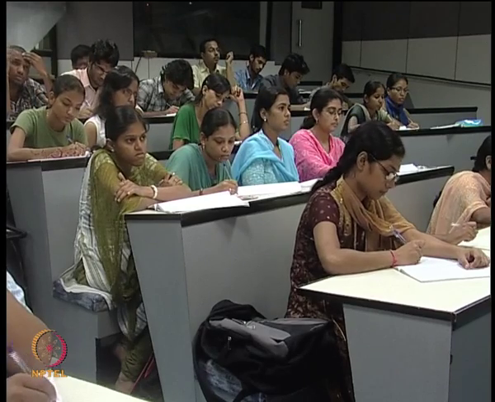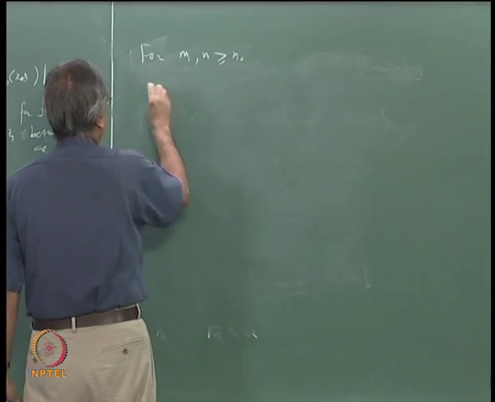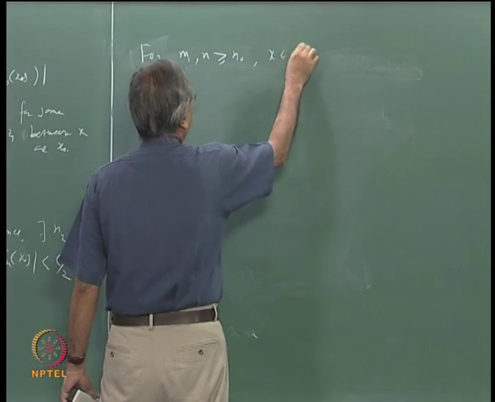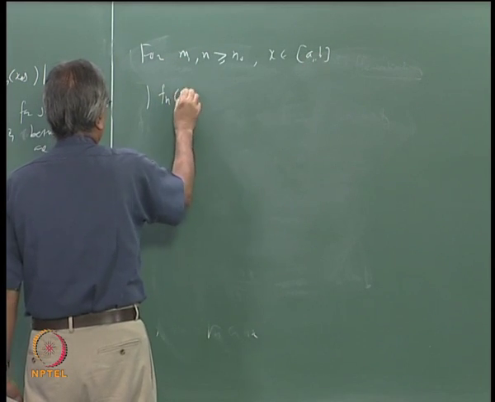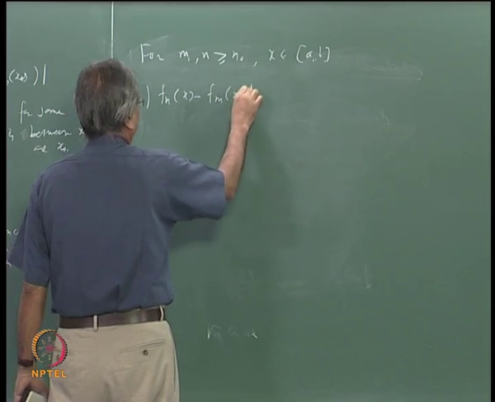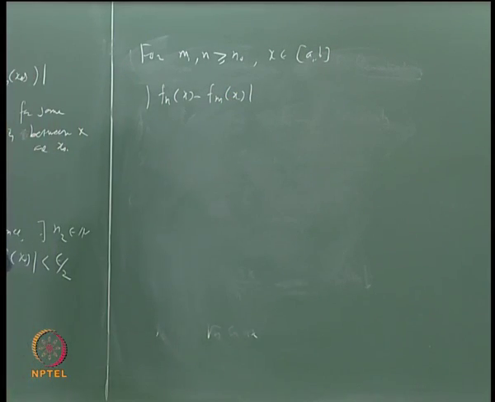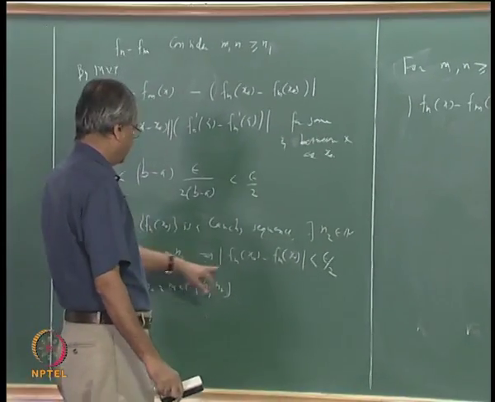So what we say is, for m and n bigger than or equal to n0, consider now any x in [a, b], consider mod fn x minus fm x, okay, alright, and all that you do is add and subtract fn x naught minus fm x naught, okay.